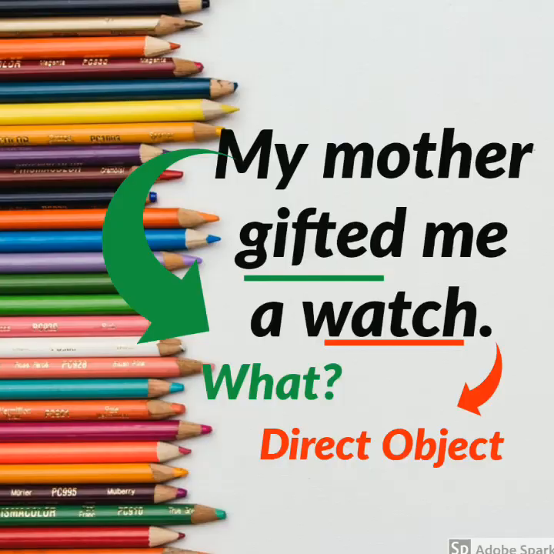What did my mother gift? A watch. So the answer to the question what becomes the object. So in a sentence, if you want to pick out the object, you ask the question what, and the answer you are getting becomes the object. So here the watch becomes the object.